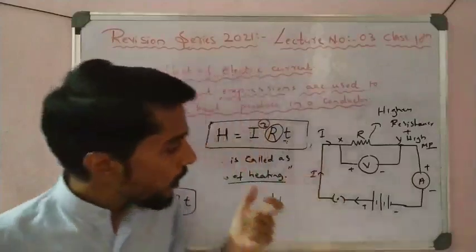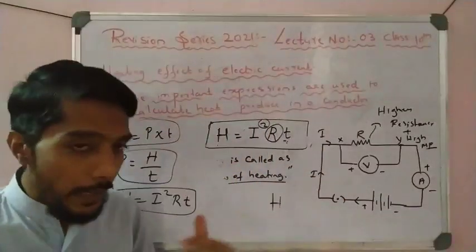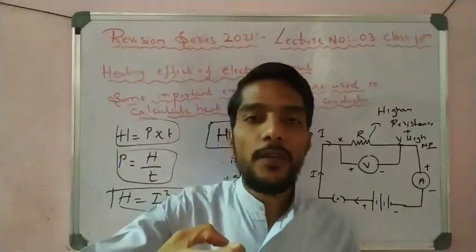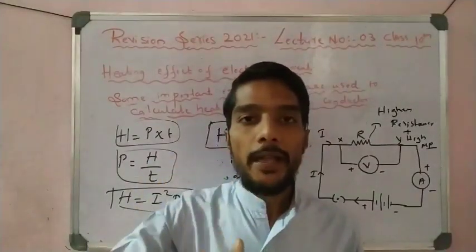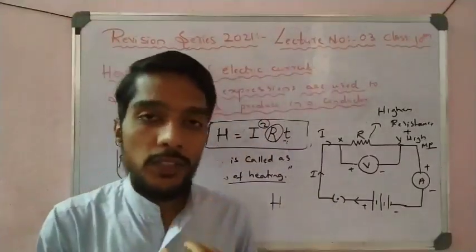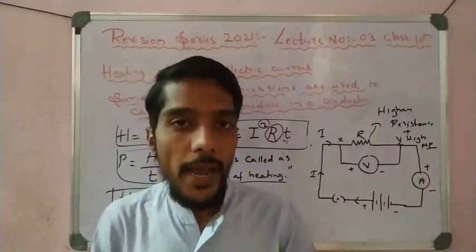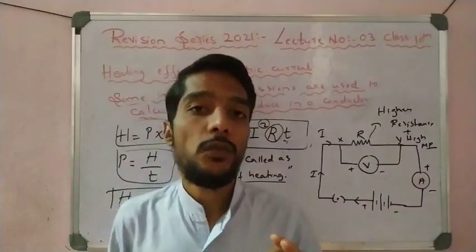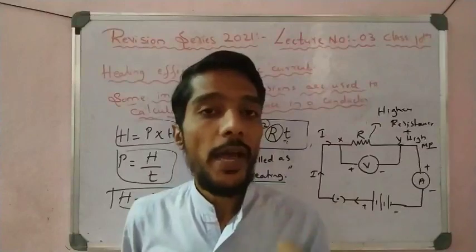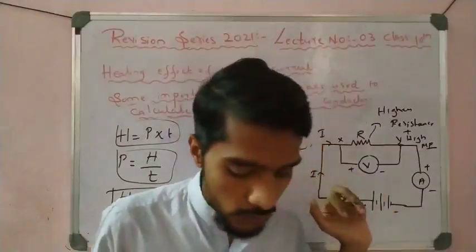So let us first write down all these things. Recall one time: pause my video and recall what we studied in the heating effect of electric current, the definition and the conversion of energy, and then the heating effect of electric current and the different expressions. Recall that for a minute and come to the practical applications. For 2 marks how much we write, and for 4 marks how much we write, I will explain here. Okay, please write down this one first.